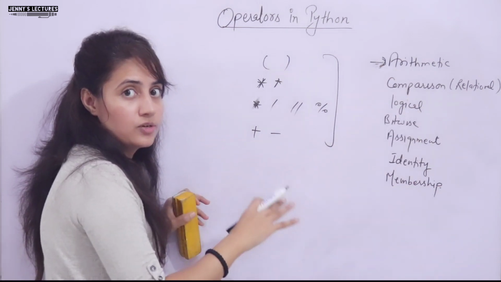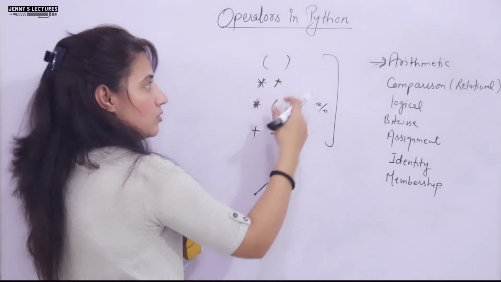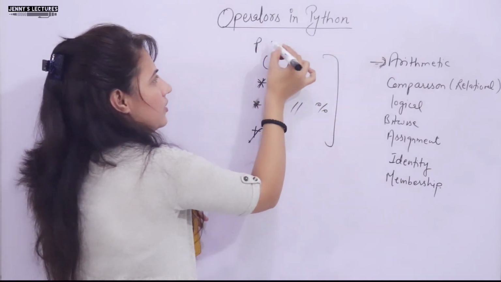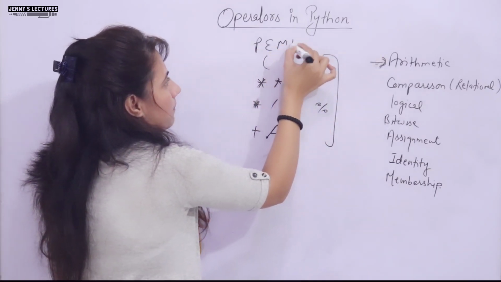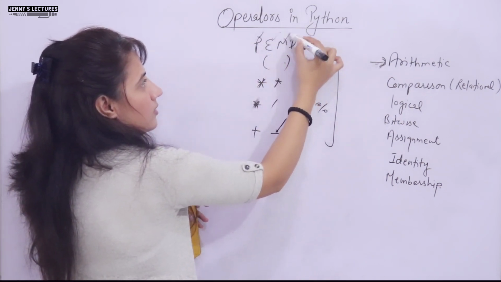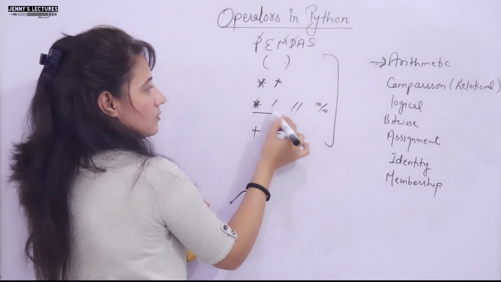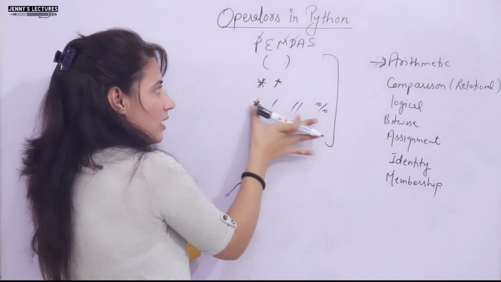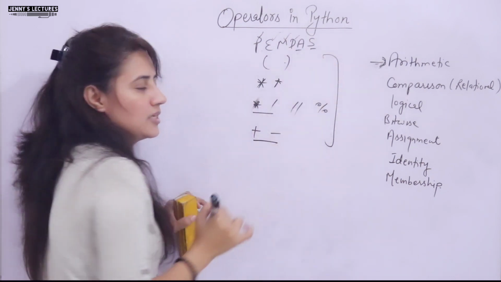First, obviously, parenthesis. Then power, or you can say exponent. Then multiplication, division, floor division and mod. Then plus and minus, which have least precedence. So we can write down here PEMDAS: parenthesis first, exponent, then multiplication and division at the same level, then addition and subtraction at the same level.